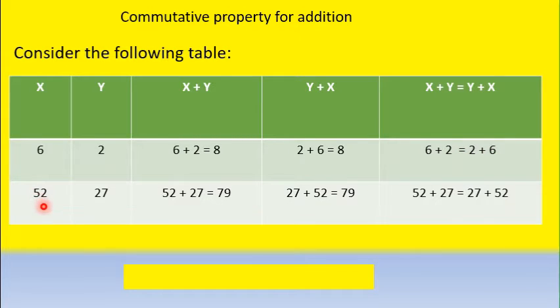Here also we have taken 52 and 27. 52 plus 27 is 79. Here the order is changed: 27 plus 52, but the answer remains the same. That is why we are saying 52 plus 27 equals 27 plus 52. So from this we can say addition is commutative. You understood the commutative property for addition, children? Good.